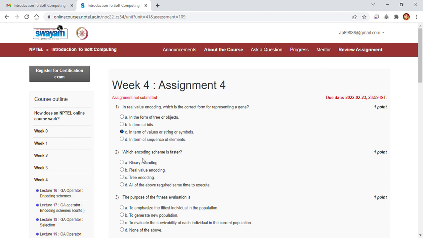Then 2. Which encoding scheme is faster? Binary encoding, real value encoding, tree encoding, all of the above. The answer is binary encoding, because binary encoding is faster.